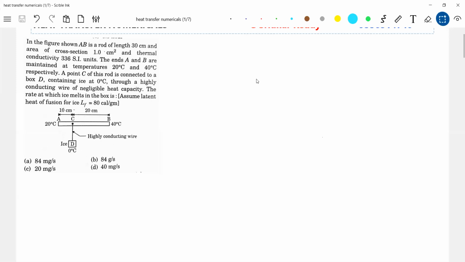So usually directly we'll go for the formula. We know Q equals m L_F, and this dQ/dt should be equal to dm/dt into L_F. It is asking for dm/dt. Further, the dQ is what? H. So this will be H = L_F dm/dt.